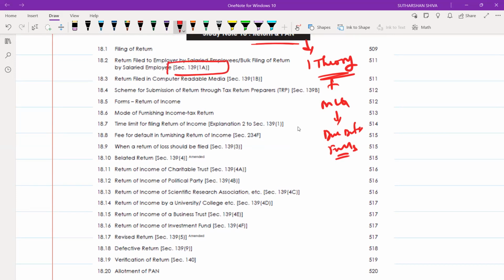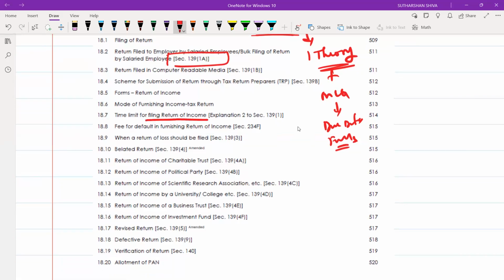Section 139(1A) is for salaried employees. Section 139(1) is for salaried employees filing a return within the due date. Like this, there is a time limit for exemption. Here you may get an MCQ: mode of furnishing income tax return, forms of return.